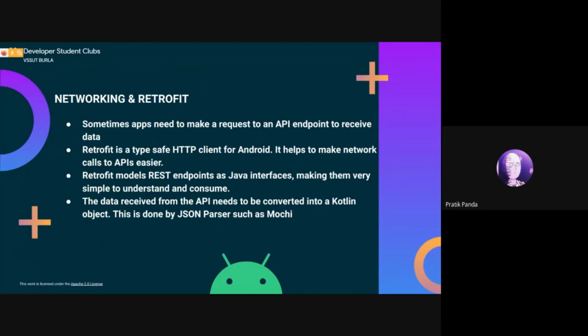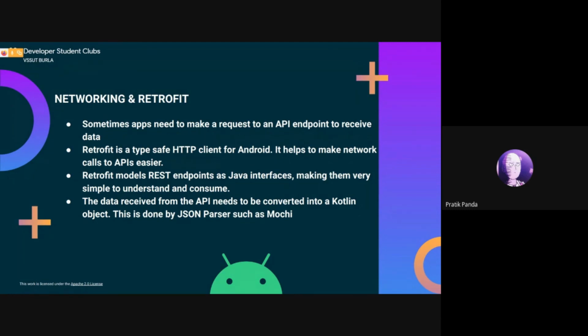Connecting to the internet. Sometimes our apps need to connect to an API endpoint or a network endpoint to receive some data or to send some data. In that case, we can use some libraries that are already present to make it easier to call APIs. Retrofit is one such library, a type-safe HTTP client for Android. It models the REST endpoints as Java interfaces, making them very simple to understand and consume.